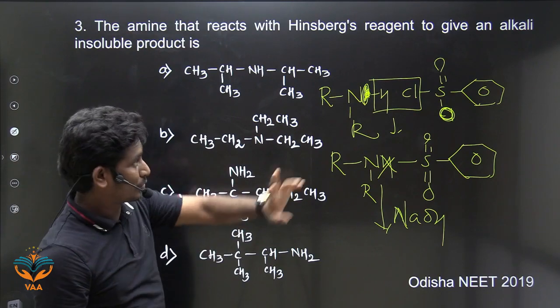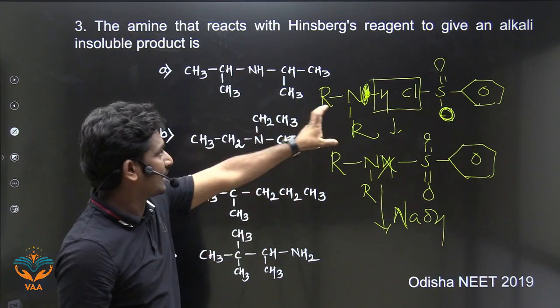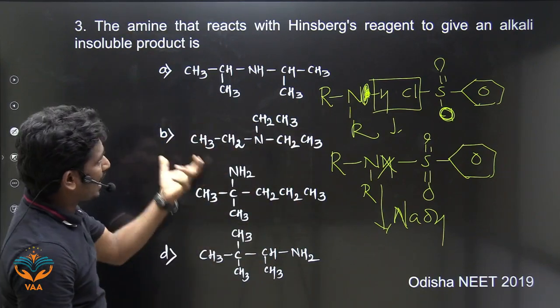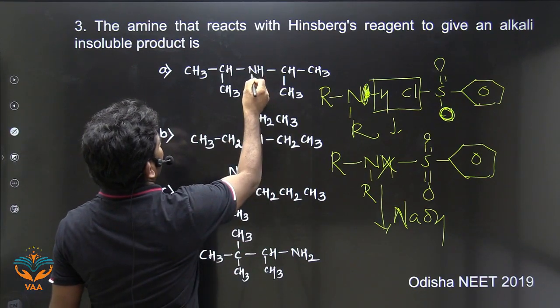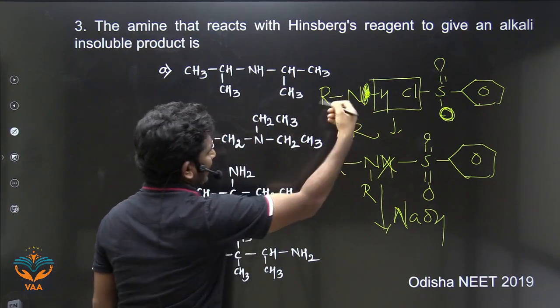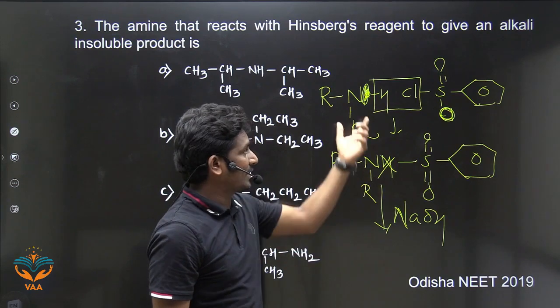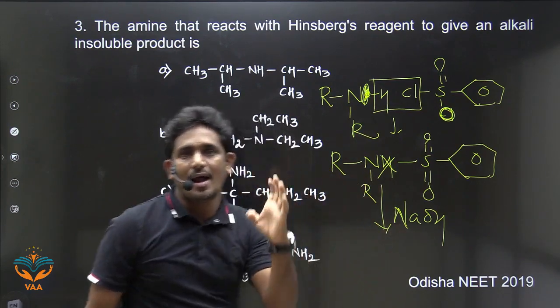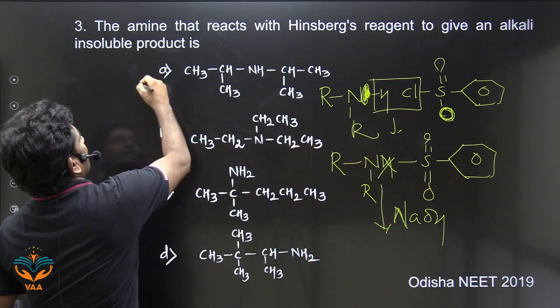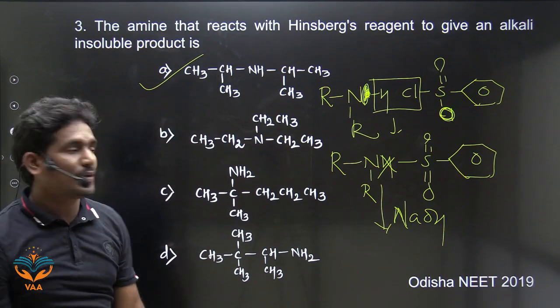Right? So what is the answer? Secondary amines. Find out the secondary amines here. Secondary amine, NH. Only secondary amines. The products of secondary amines are insoluble in alkali. So the answer is A.